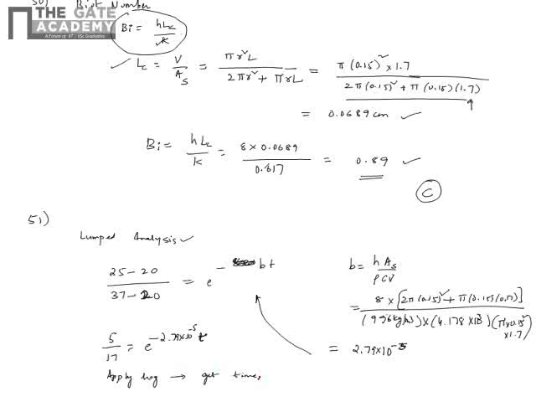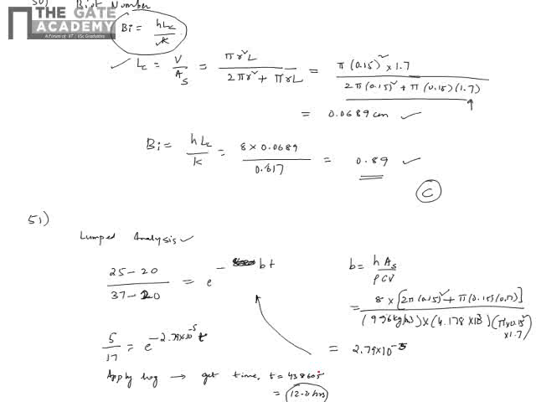So t comes out to be 438,605 seconds, and when I divide by 3600 I get 12.2 hours. So the person died 12.2 hours before 5 p.m., when the temperature was 37 and started decreasing because of heat transfer from the human body.